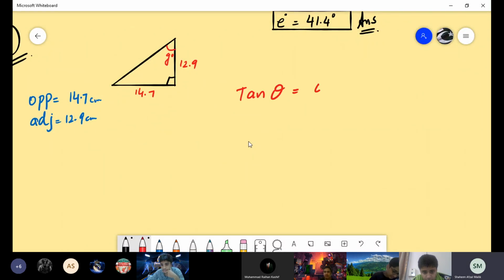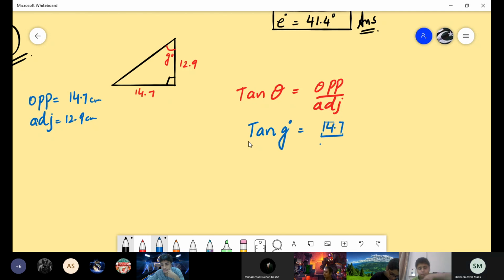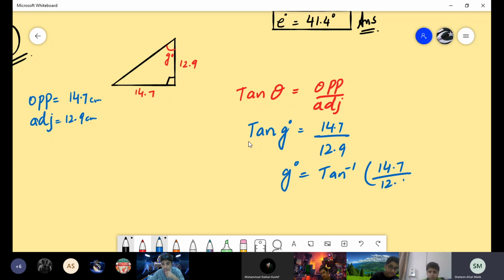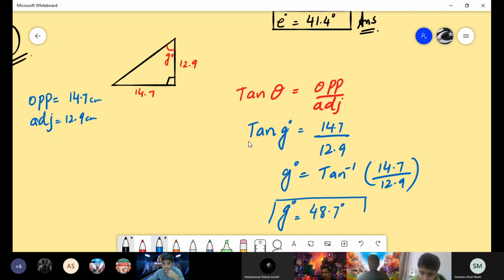Tan theta is equal to opposite over adjacent. Okay, substitute the values. Tan G is equal to 14.7 over 12.9. Very good. So G is equal to tan inverse of 14.7 over 12.9. Take the value and tell me the final answer. Ma'am, the final answer is 48.7. 48.7. Very good. Thank you, both of you.